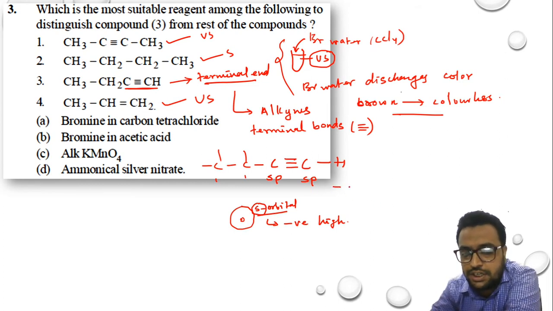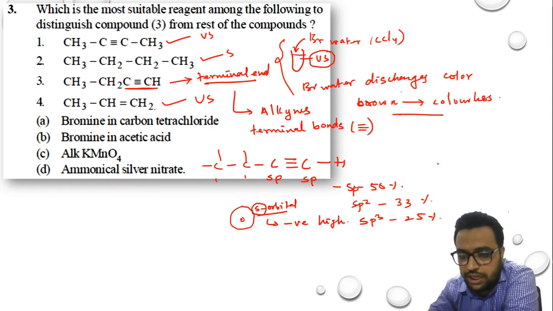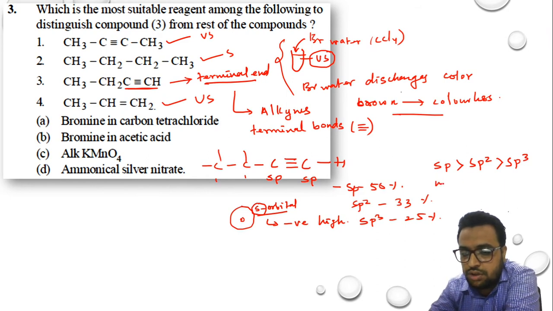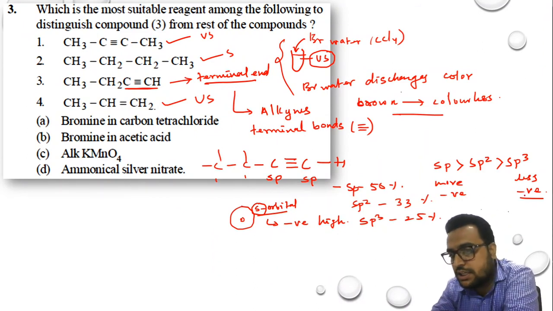In case of sp hybridization, the S character is how much? 50%. In case of sp2 hybridization, it is 33%. And in case of sp3 hybridization, the S character is 25%. So in terms of which is more negative, sp hybridized orbitals are more negative when compared to sp2 and when compared to sp3. So this is more negative and this is less negative. Why? The greater the S character, the greater is the negativity. The lesser the S character, the lesser is the negativity.